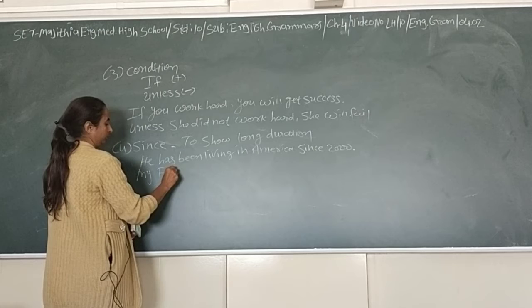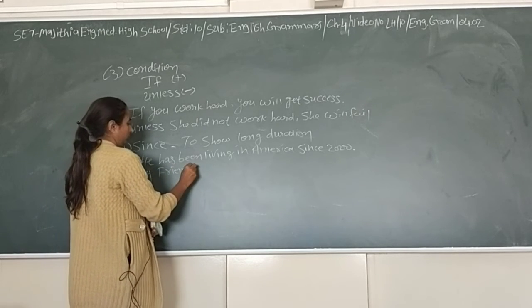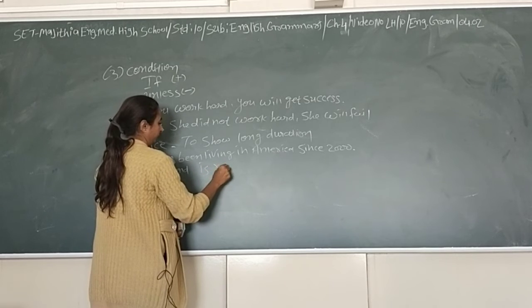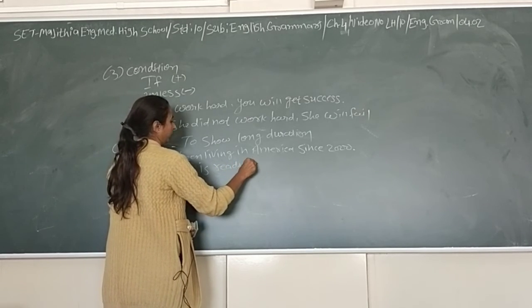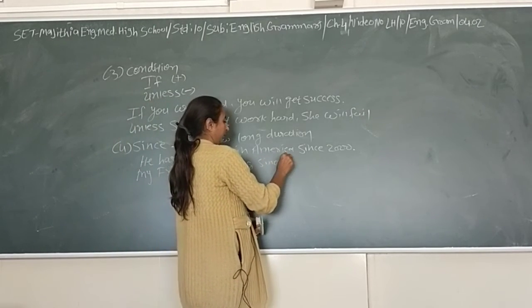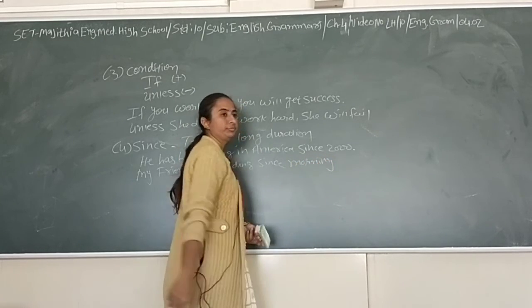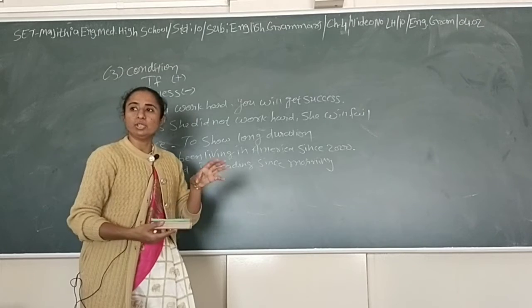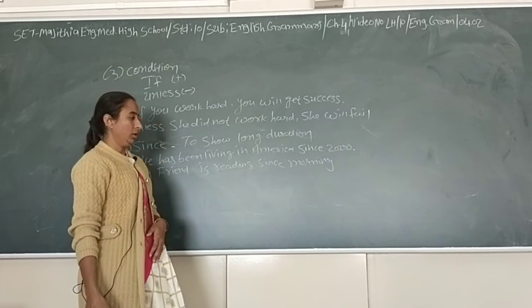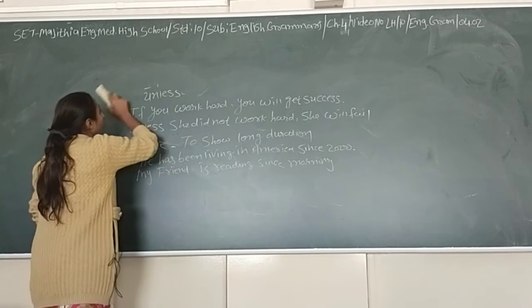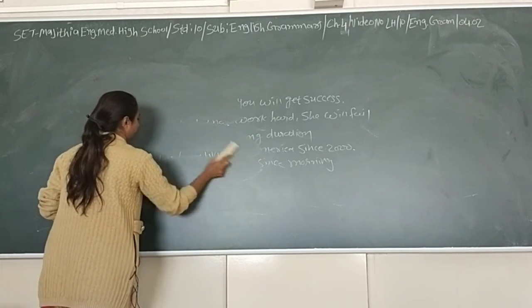My friend is reading since morning, still she is reading. Any problem in "since"? Now we go ahead with the second.